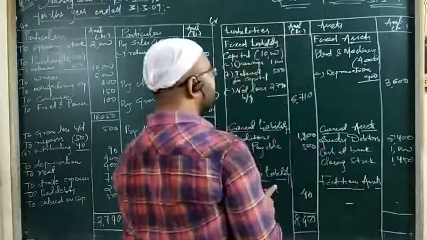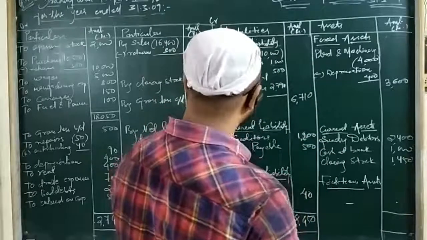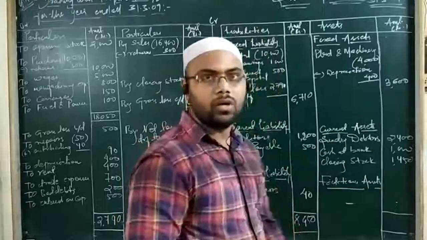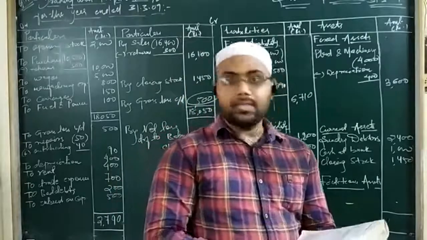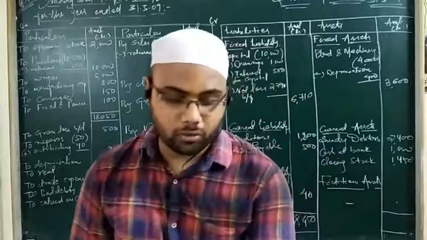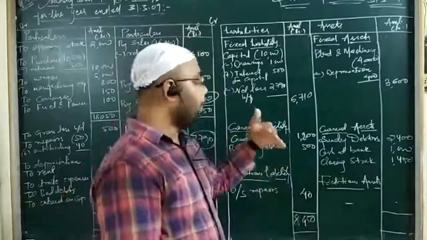Before totaling the asset side, we saw that the liability side total is 8450. Let us check whether the total is coming or not. Yes, our answer is correct. So 8450 is the total of the balance sheet on both sides.